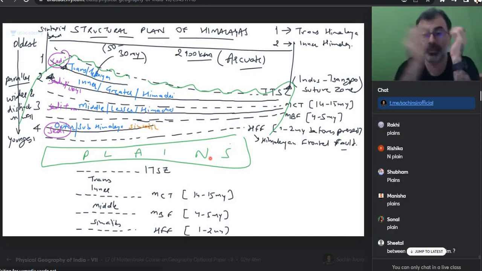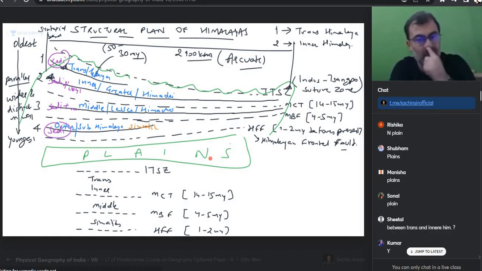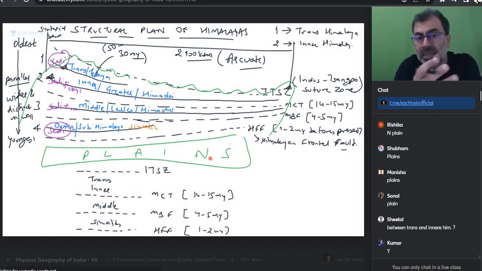Any questions? Please ask. Between Trans and Inner, nothing happens. There is no fold there, only their own sediments. The plate cracks from here, because there the fold sediments are already there, no? Already sediments are there, so we are naming this, not that.